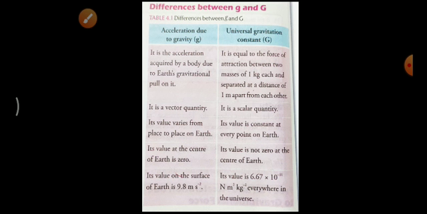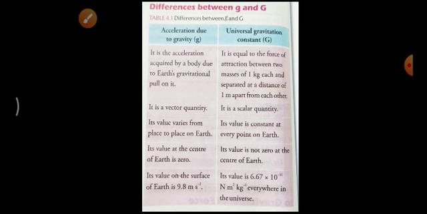Then again, acceleration due to gravity is a vector quantity, while the universal gravitation constant is a scalar quantity. It does not depend upon direction, but acceleration due to gravity always acts vertically downward. Its value varies from place to place on Earth, because of the shape of the Earth. Earth is not a perfect sphere, and for that reason the value of g varies from place to place.